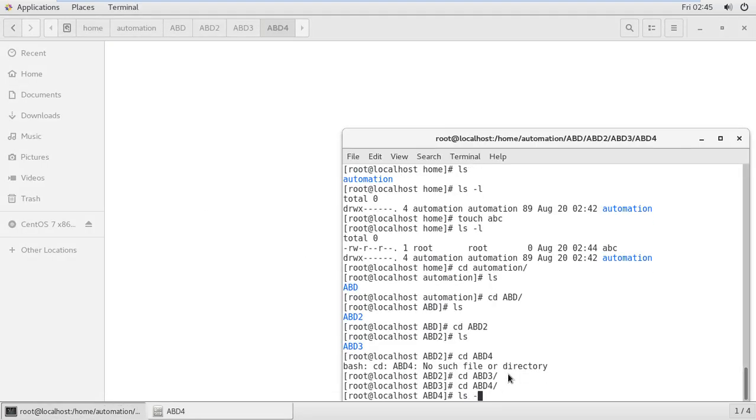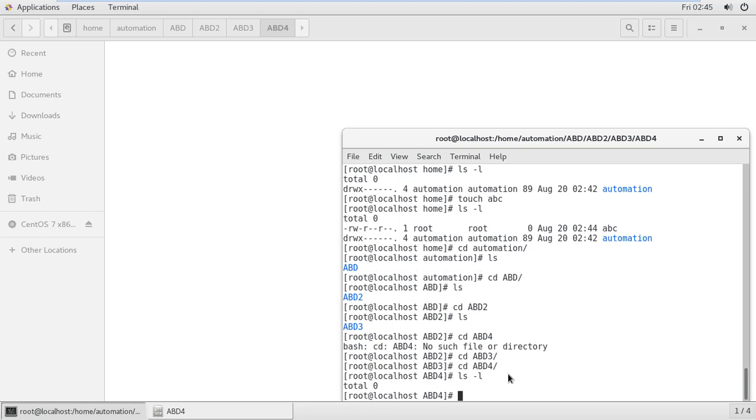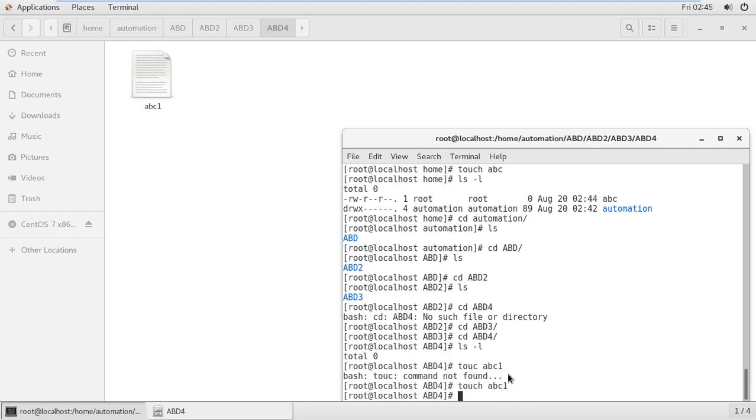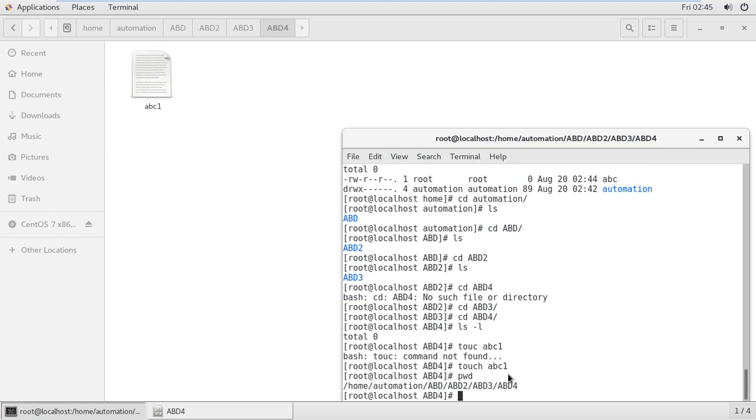When I'm checking ls -l, there is no file, so I want to create a file. Sorry, touch abc1. So right now I am in home, automations, abd, abd2, abd3, abd4.